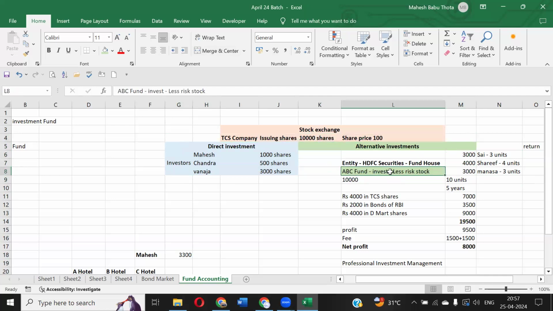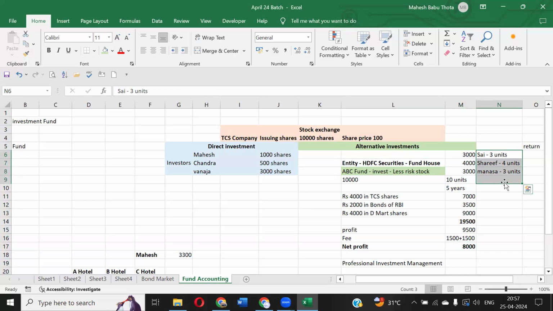Getting the point? The fund house won't distribute the dividend. ABC fund again will distribute the dividend. Dividend is nothing but profit, right? They got a profit of 8,000 rupees. This profit needs to be distributed to these persons. In that profit only, there will be dividend also.